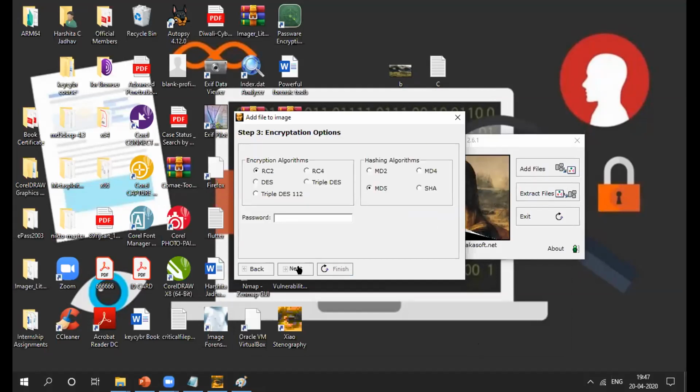So next, okay, here you can give any encryption algorithm: RC2, RC4, DES, triple DES. Okay, it is up to you. So I'll give RC4 here, and as the hashing algorithm I will give MD5. And yes, if you want to secure your steganographic image, you can use a password also. So I'll put my password here. Okay, so next.